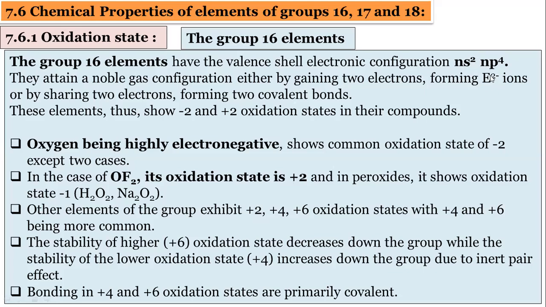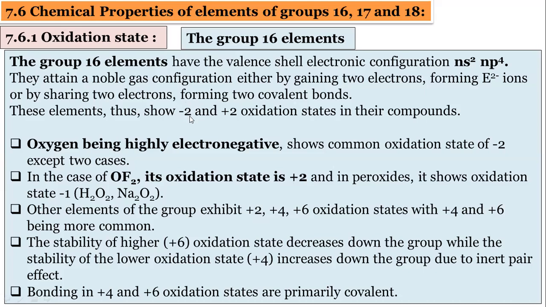By gaining 2 electrons, or by sharing 2 electrons and forming 2 covalent bonds, they can achieve the stable electronic configuration. So oxygen generally shows the -2 oxidation state, which indicates that by accepting 2 electrons, it will be stable.